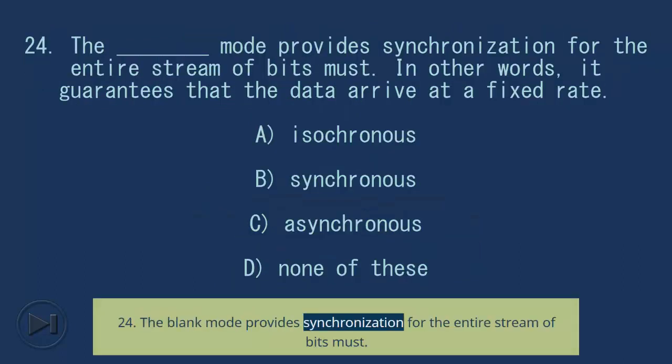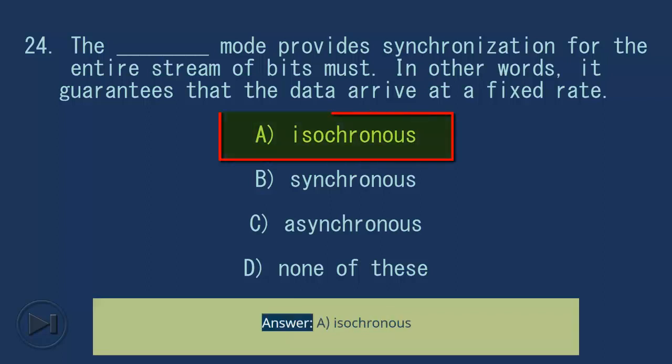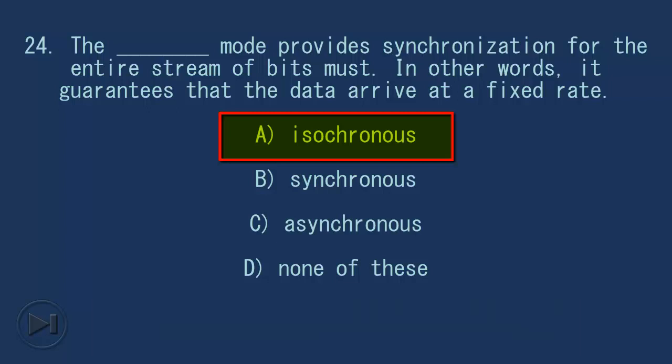24. The blank mode provides synchronization for the entire stream of bits. In other words, it guarantees that the data arrive at a fixed rate. A. Isochronous. B. Synchronous. C. Asynchronous. D. None of these. Answer: A. Isochronous.